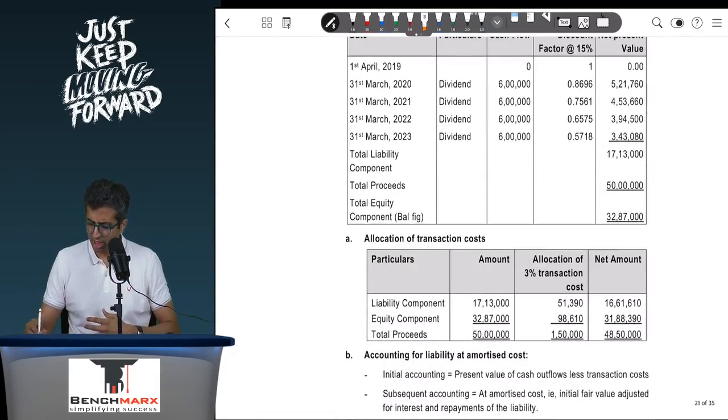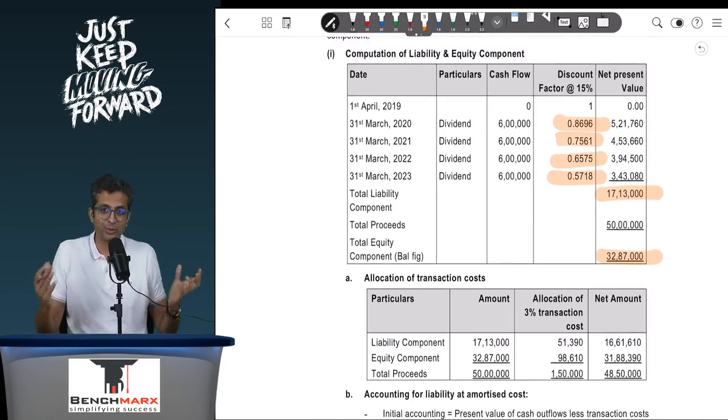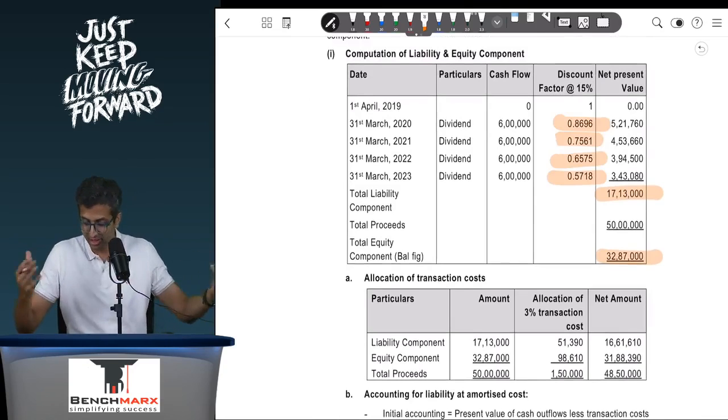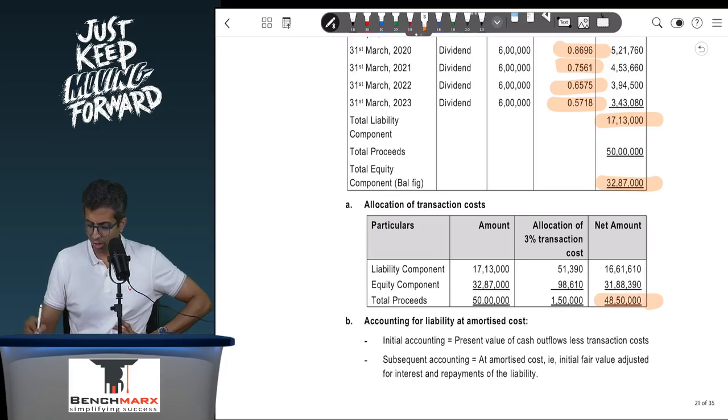If you go to see, around 3287 and 1713 will be your liability component. The Institute, as you can see, has taken 4 decimals. So this is always a question, should I take 3 here? As you can see, they have taken 4 decimals. Over here, your liability component, equity component, you reduce the transaction cost and you get the answer.